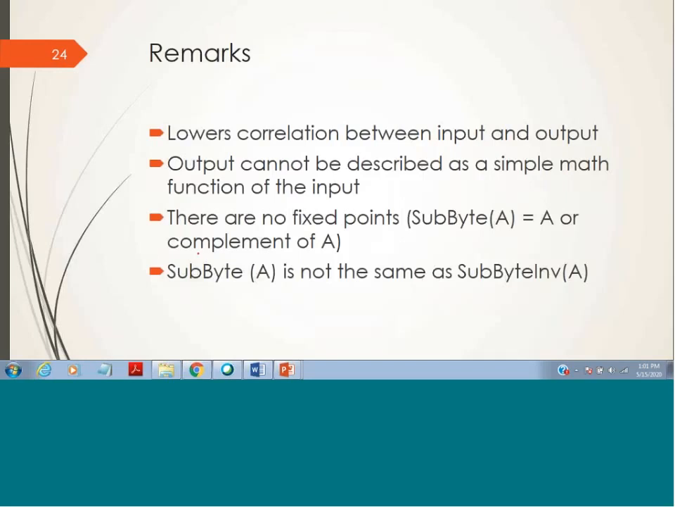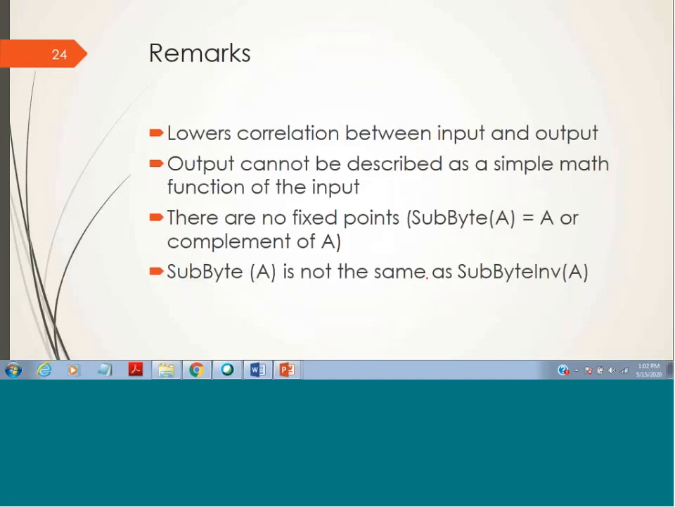Even the complement of 4B you will not get by looking into the SBox table. Means any byte you take and you find its corresponding entry in the SBox table, that will not be the same as the input byte. That will not be the complement of the input byte. Moreover, the SBox table is not the same as the inverse SBox table.